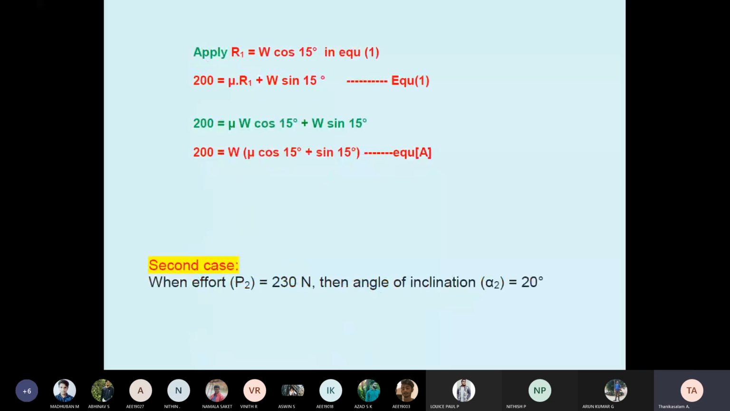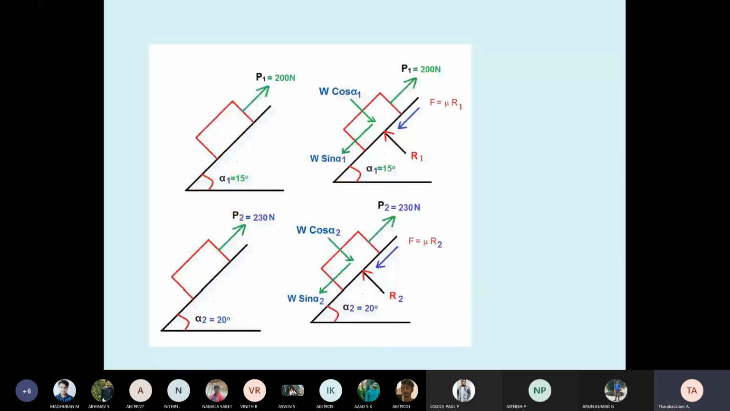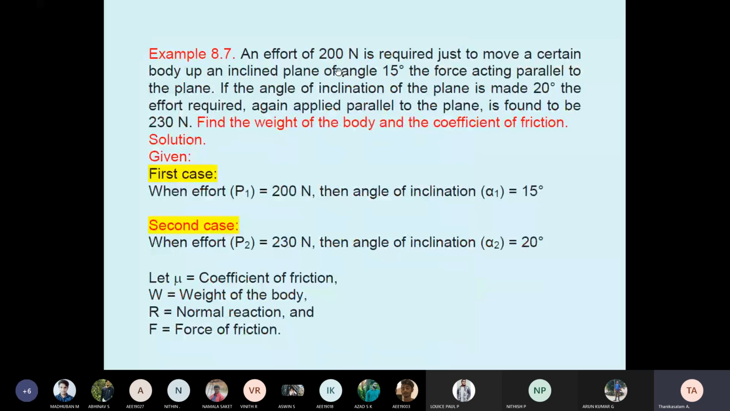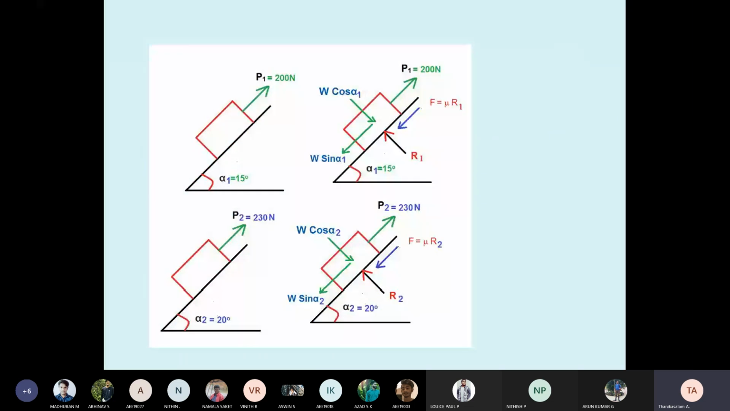Take this question: an effort of 290 is required just to move a certain body. We do not know the weight, and the angle of the plane is 15 degrees. Therefore, I draw the diagram based on the statement. Case 1. Same body again moving upward, but the applied force is 230 Newton and the angle is 20 degrees. This is case 2. So W is the same, but the angle is different. That's why in case 1 I take alpha 1, and in case 2 I take alpha 2.